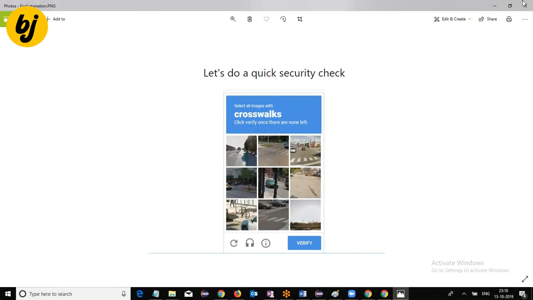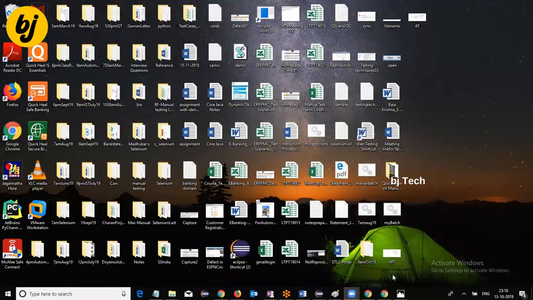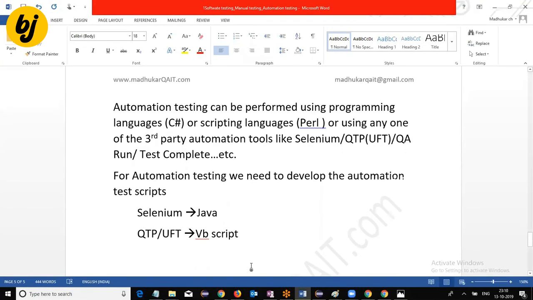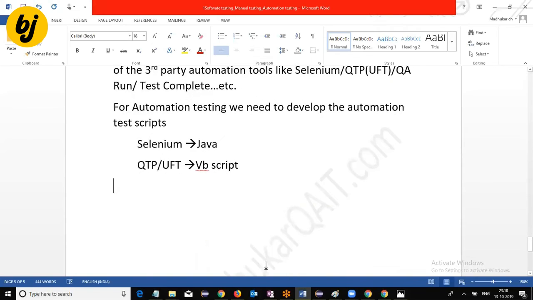This type of scenario I want to automate, not possible. Manually we can do these things. Okay. So in all environments we can't go for automation testing. Some environments are not going to support automation testing, like QTP, EFT. Advantages, disadvantages. Okay.